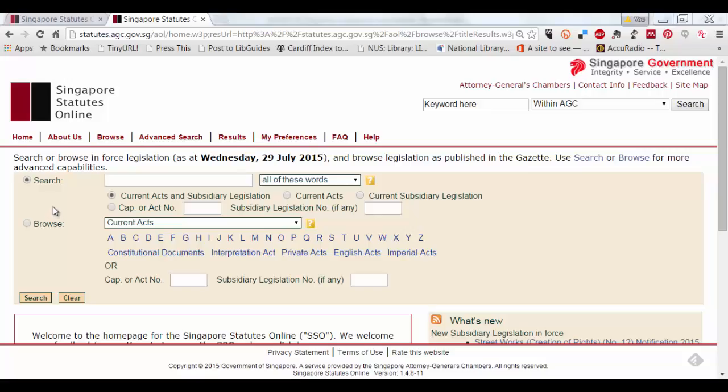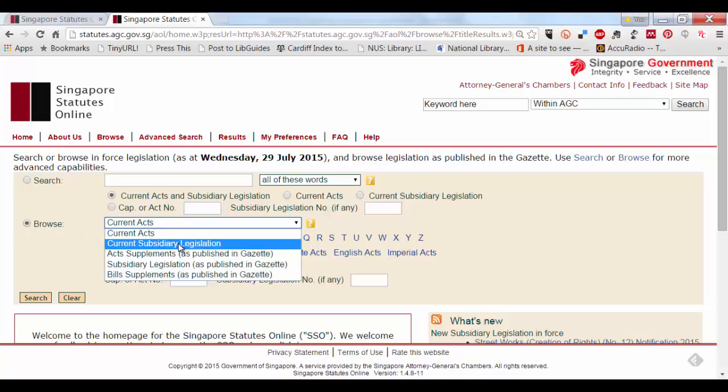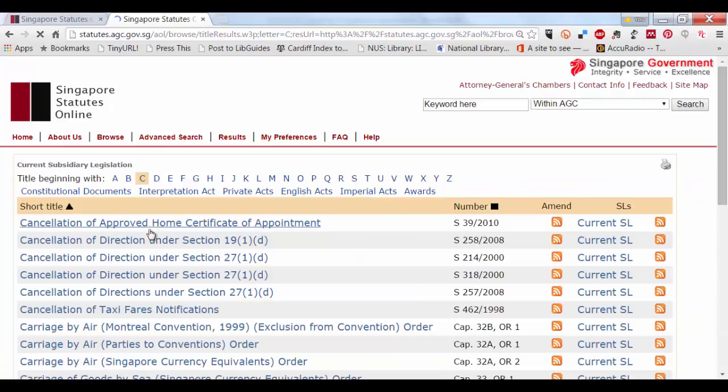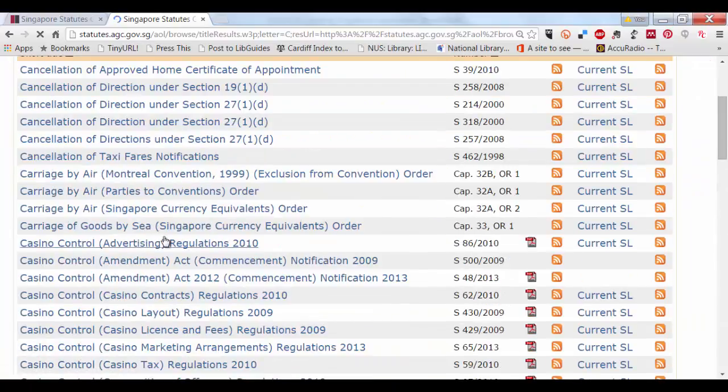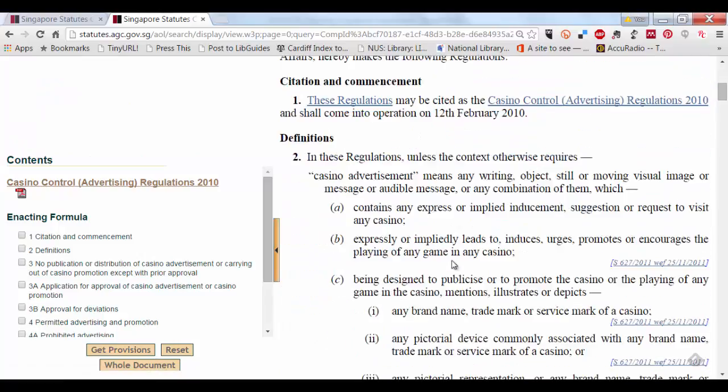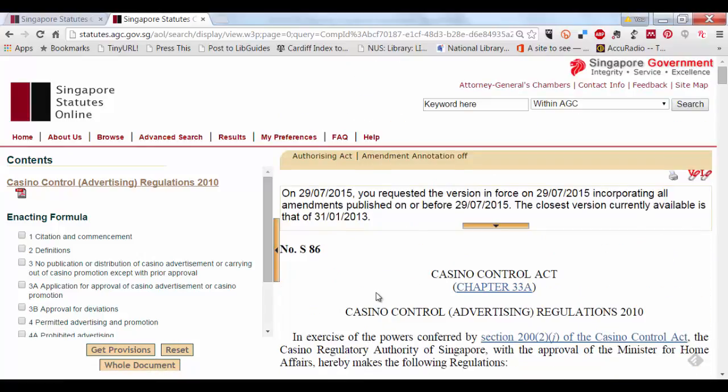Now, another way to locate current subsidiary legislation will be to go back to the homepage of Statutes Online. Let's say we were looking for the Casino Control Advertising Regulations. So we best select Browse. We're dealing with subsidiary legislation, so we have to change the drop-down menu, and we select C for Casino Control Advertising Regulations. You scroll down the alphabetical list. You will see it here. Click on the link, and again you will see the sections on the left and the full text on the right. So it's fairly straightforward from here.